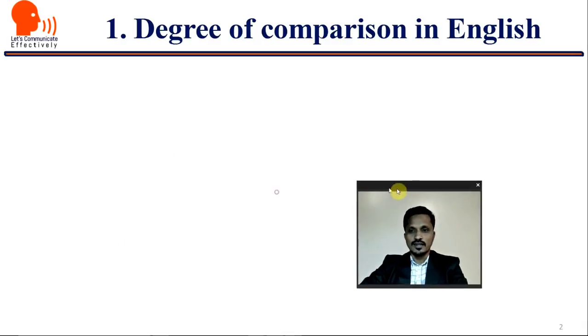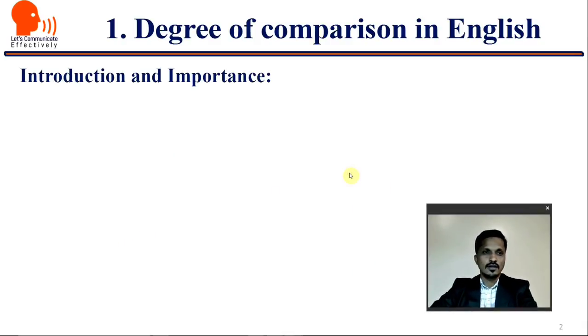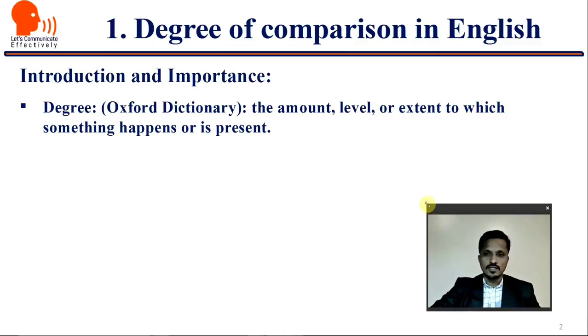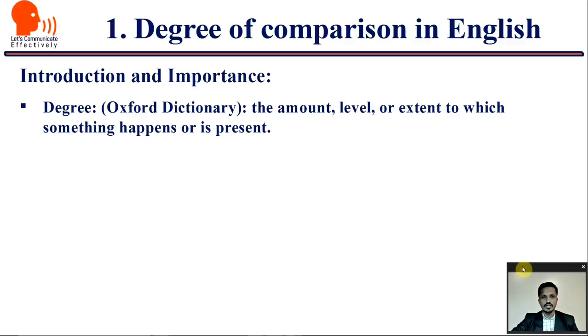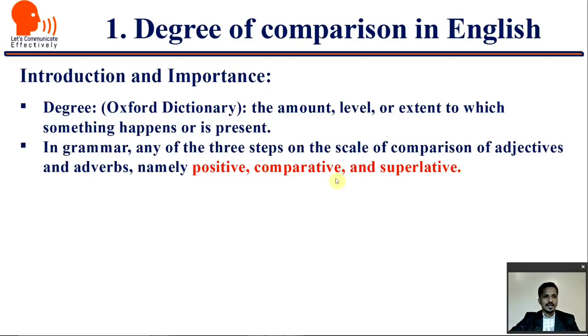Degree of comparison in English. Introduction. Degree, as per the Oxford Dictionary, is defined as the amount, level or extent to which something happens or is present. In grammar, degree means any of the three steps on the scale of comparison of adjectives and adverbs, namely positive, comparative and superlative.